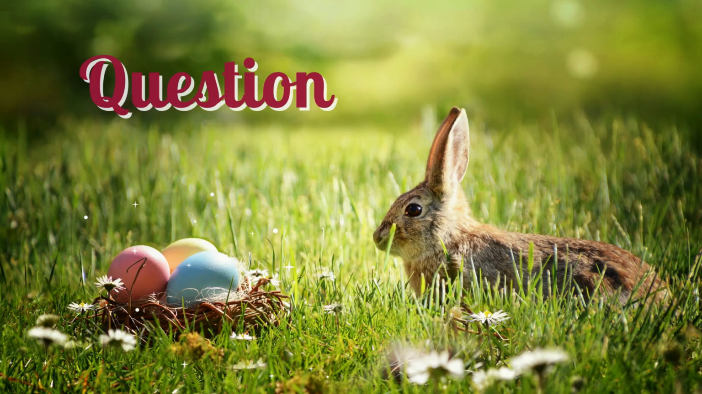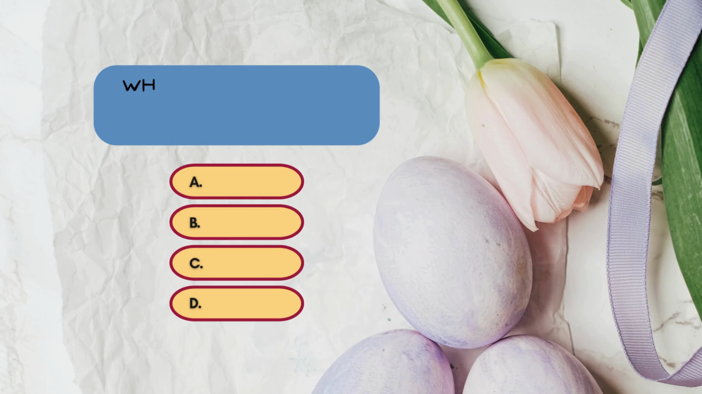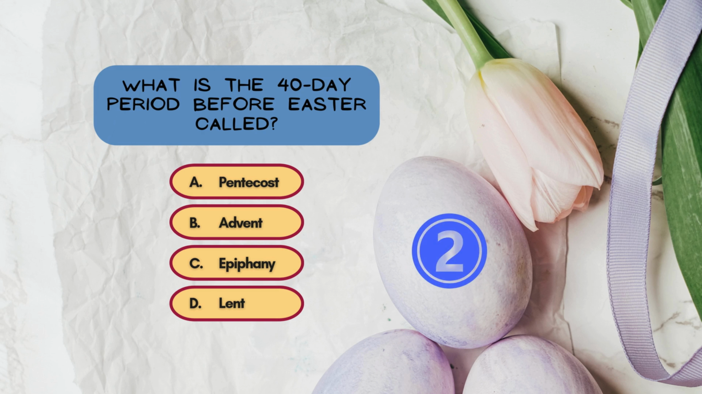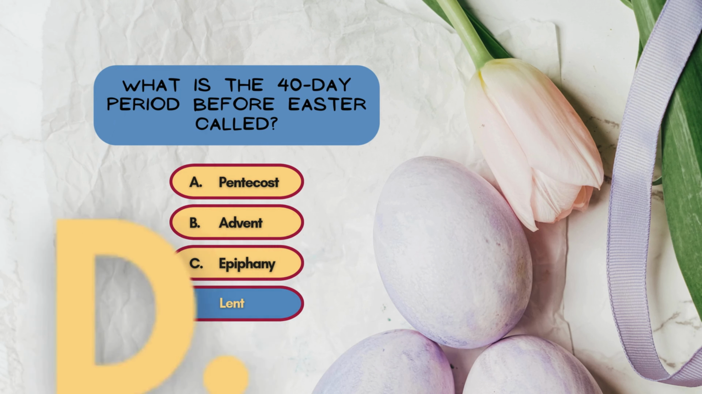equinox. Question number 4. What is the 40-day period before Easter called? Pentecost, Advent, Epiphany, or Lent? Lent is a time of reflection, fasting, and preparation for Easter, lasting 40 days to symbolize Jesus' time of fasting